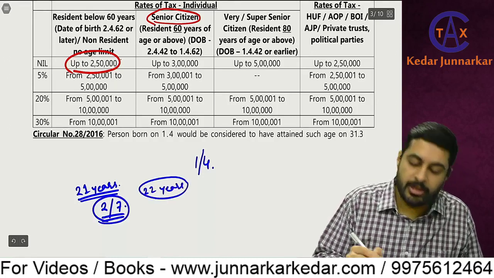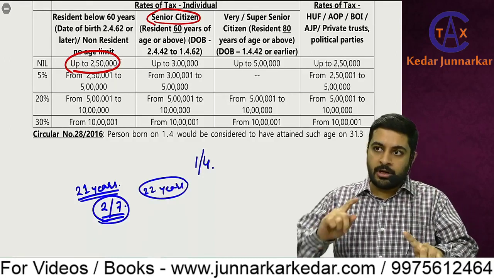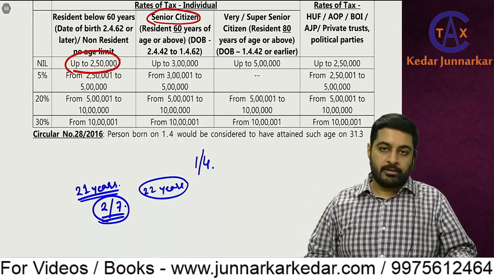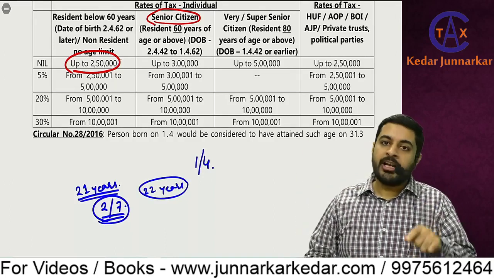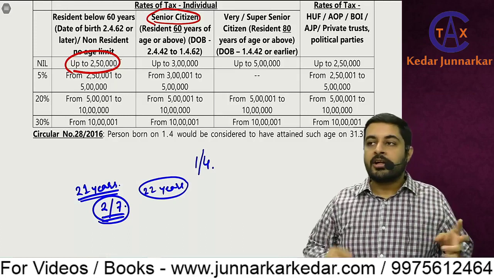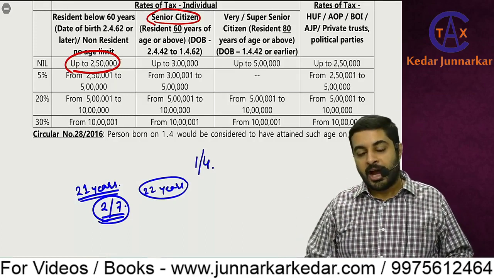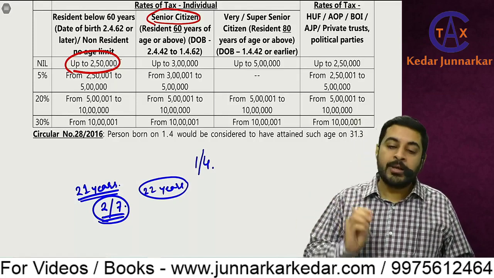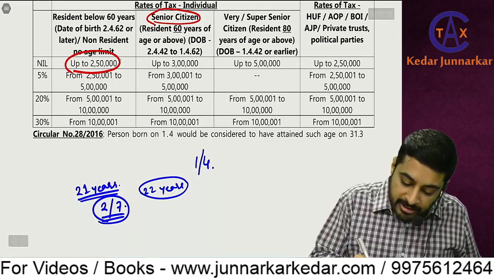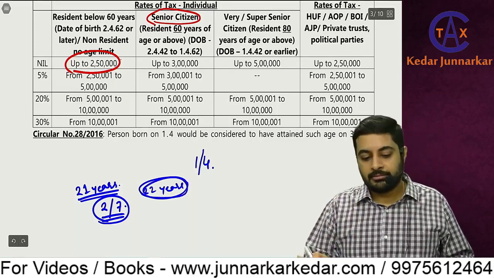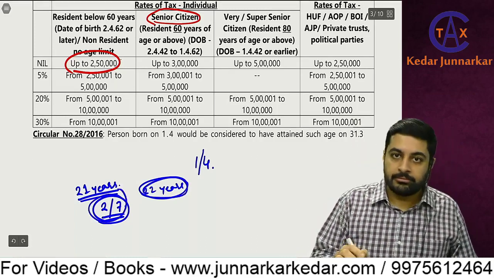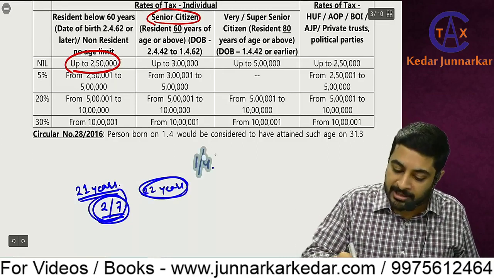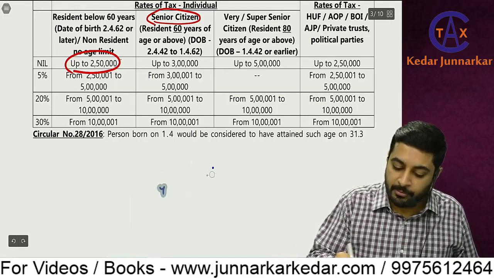So on 2nd July, you become 22 years old and 23 running. So for income tax, the running age is not relevant. How many years are complete, that would be relevant. So on what day do you become 22 years complete? On 2nd July. But here in income tax, there is something weird.